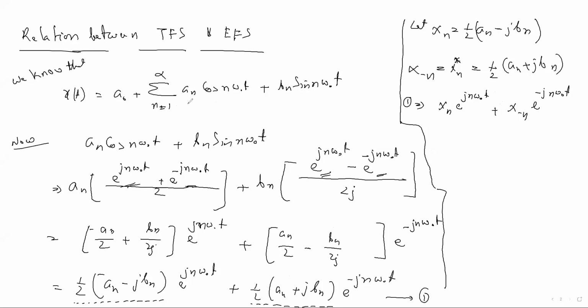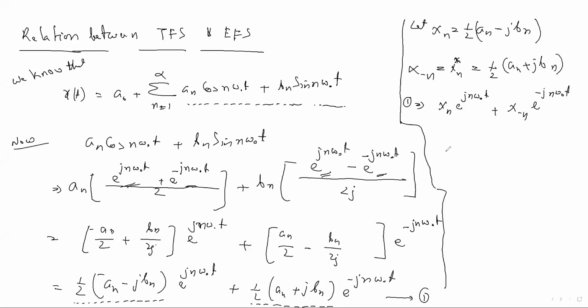Okay, I have derived only this part of the equation, the trigonometry Fourier series. Okay, if you take the summation term, this is for n equal to 1 and this is for n equal to minus.